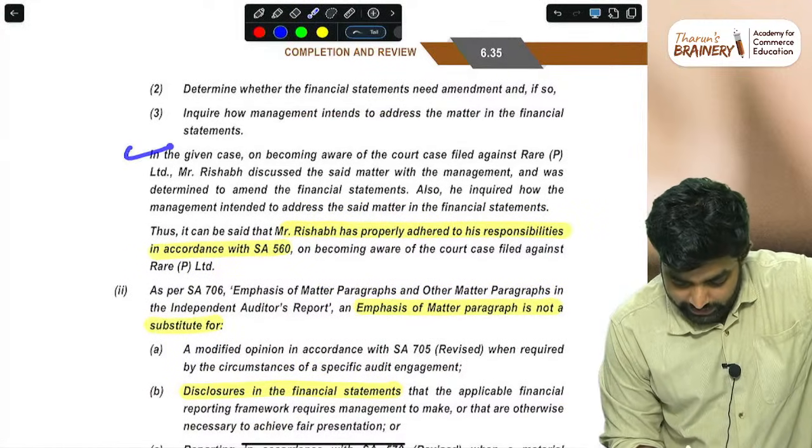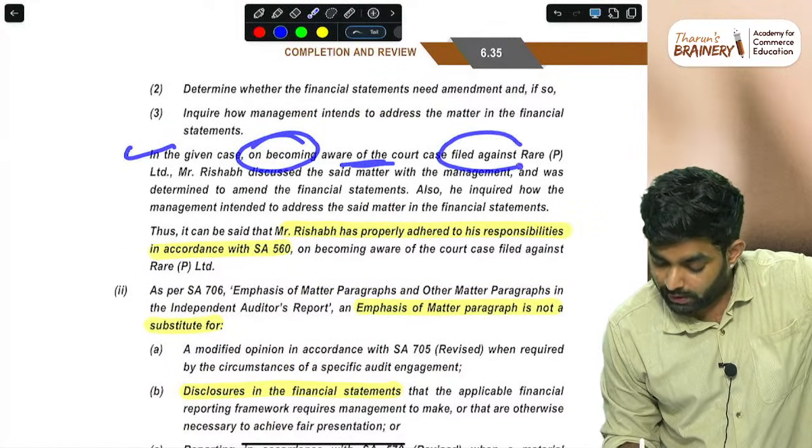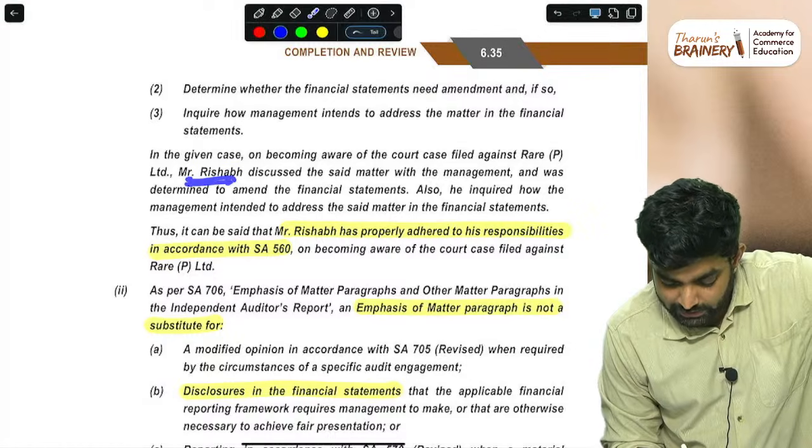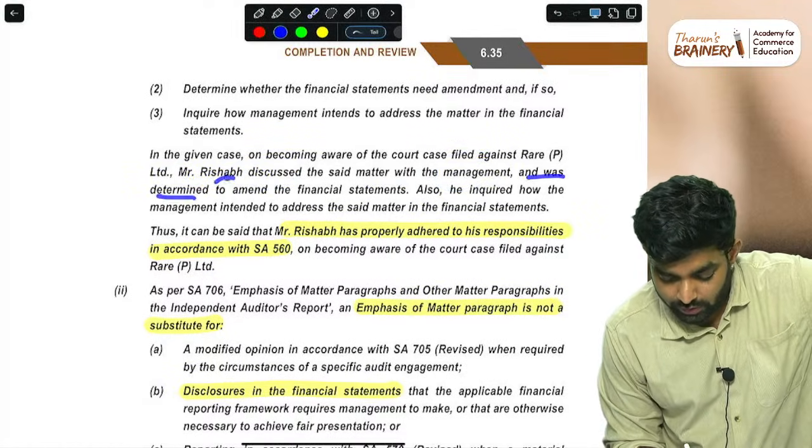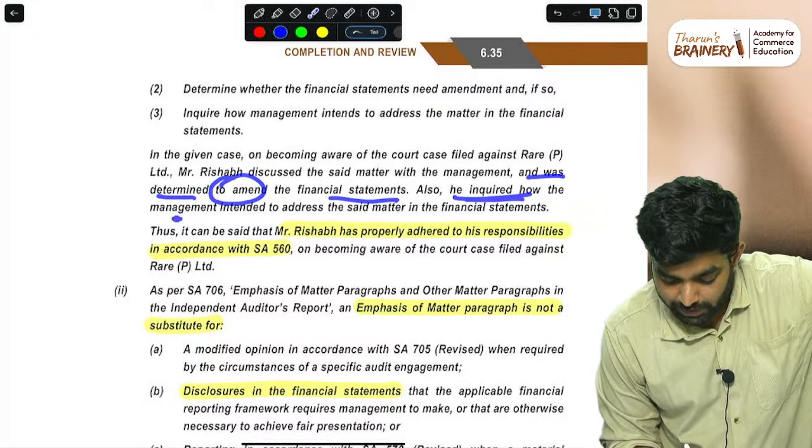And in the given case, on becoming aware of the court case filed by Rare Limited, Mr. Rishabh discussed the matter with the management. He discussed the matter and learned that they were going to amend the financial statements. So he enquired how management is going to address it.